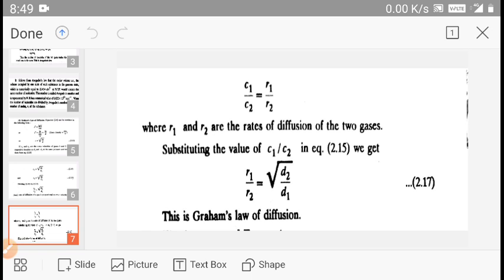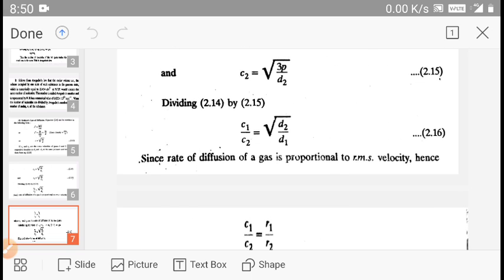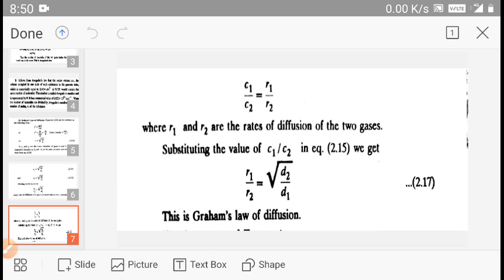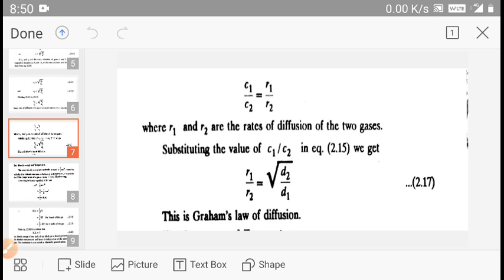By substituting the values of C1 and C2 in equation 2.15, we get R1 upon R2 is equal to under root D2 upon D1. So this is Graham's law of diffusion.